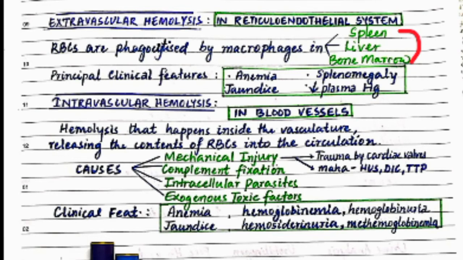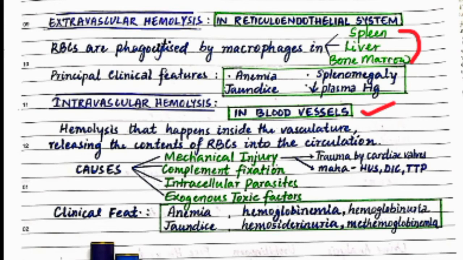Now in intravascular hemolysis, this is the hemolysis inside the vasculature, so the RBC's contents are released into the circulation, so this occurs in the blood vessels. Now, what are the causes of intravascular hemolysis? These are mechanical injury, as in trauma by cardiac valves, or